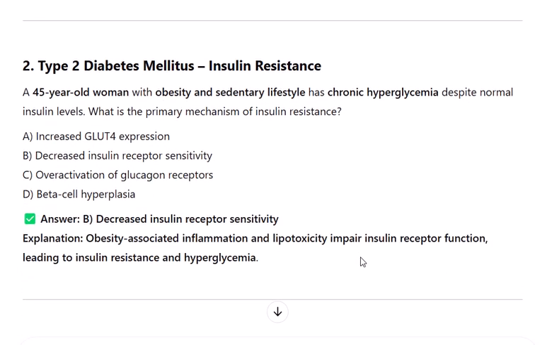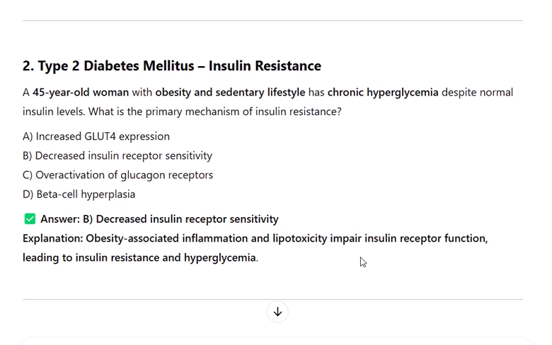A 45-year-old woman with obesity and sedentary lifestyle has chronic hyperglycemia despite normal insulin levels. What is the primary mechanism of insulin resistance? A. Increased GLUT4 expression. B. Decreased insulin receptor sensitivity. C. Overactivation of glucagon receptors. D. Beta cell hyperplasia. Answer: decreased insulin receptor sensitivity.